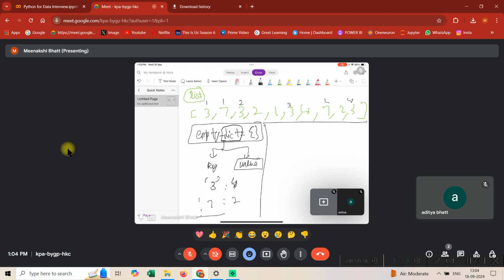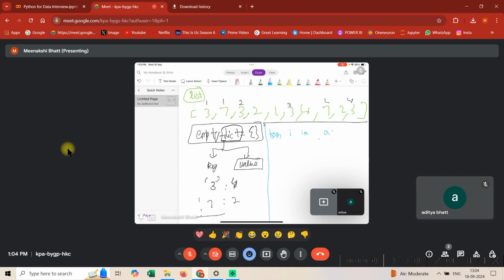The simple thing to remember or to conceptualize is that we'll start with an empty dictionary. So what we'll do is we'll say for i in A. So guys, this is the pseudo code for it. I'm just writing pseudo code, so there might be a lot of syntax errors, but this is what pseudo code is.